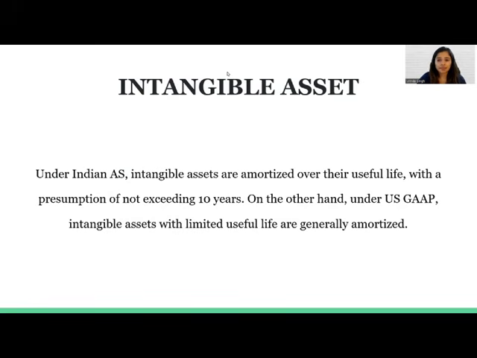When it comes to intangible assets, under the Indian accounting standards, intangible assets are amortized over their useful life with a presumption of not exceeding 10 years. On the other hand, when we talk about US GAAP, intangible assets with limited useful life are generally amortized. However, intangible assets which have indefinite useful life are not amortized. Rather, they are reviewed at least annually for impairment. For example, trademark or goodwill which have unlimited useful life. Under the US accounting standards, because these intangible assets have unlimited useful life, they will not be amortized unless their useful life can be determined to a fixed period.